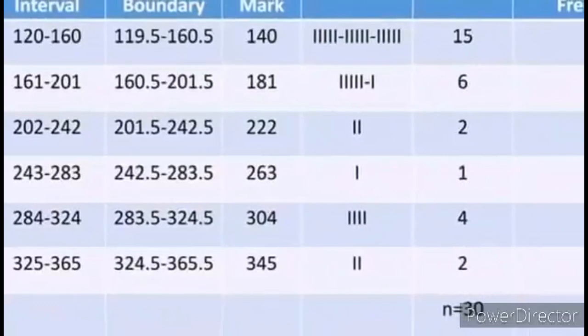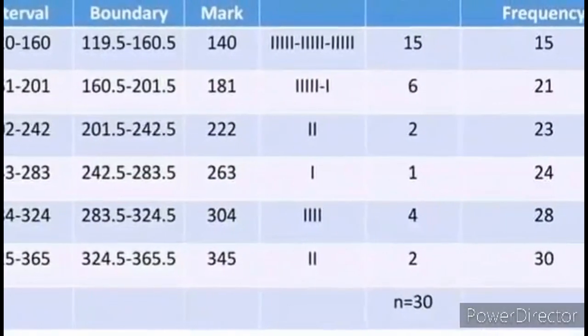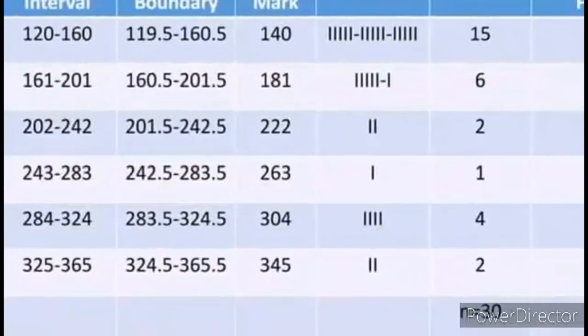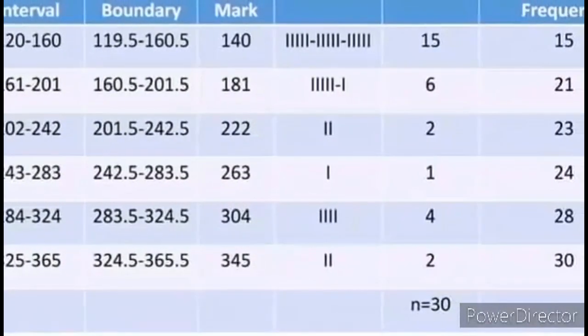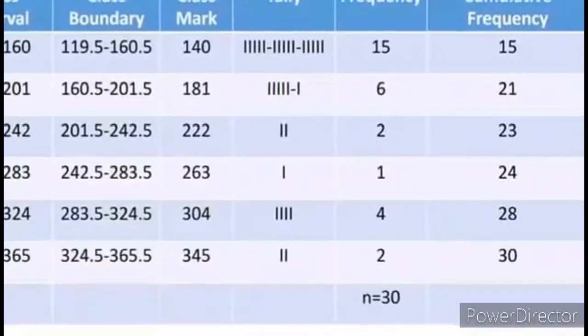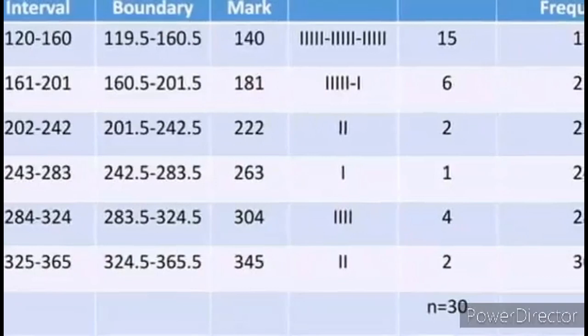To get the class mark, we add the class boundaries and divide by 2. So 119.5 plus 160.5 divided by 2 equals 140. 160.5 plus 201.5 divided by 2 equals 181, and so on and so forth.